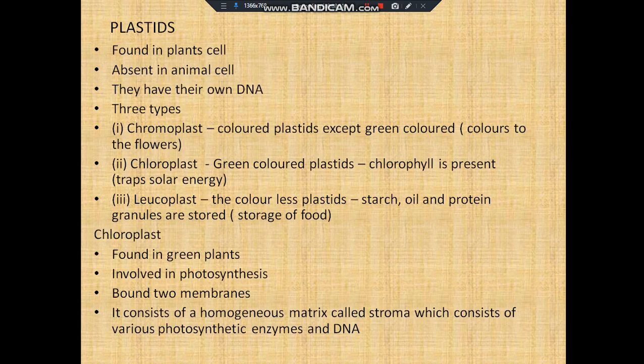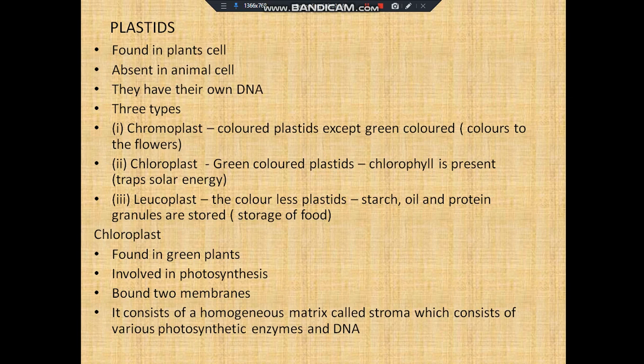Now let us discuss the next important cell organelle called plastids. In general, plastids are absent in animal cells, whereas they are found in plant cells, and these plastids are of three types. They are chromoplastids, chloroplastids, and leucoplastids. Chromoplastids are all the colored plastids except the green colored one, and the main function of chromoplastids is to give attractive colors to the flower in order to attract insects for pollination.